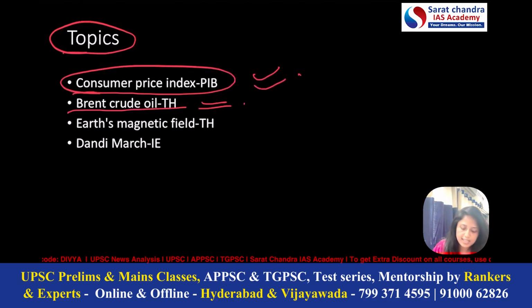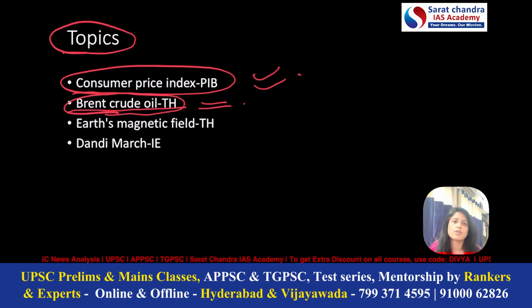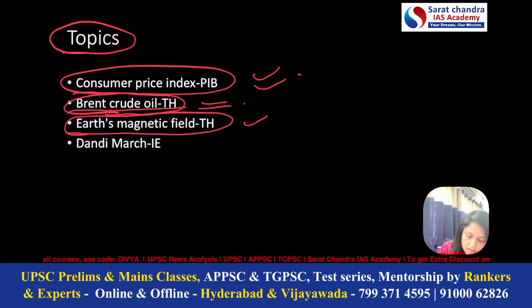Yes. So the second important article is related to Brent crude oil. Since we are discussing various articles related to conflict in West Asia, various terms like Brent crude oil, West Texas Intermediate, we are regularly reading. So today we shall be discussing some of the static part about them because UPSC can directly ask question from the static part. Now, third topic is related to Earth's magnetic field.